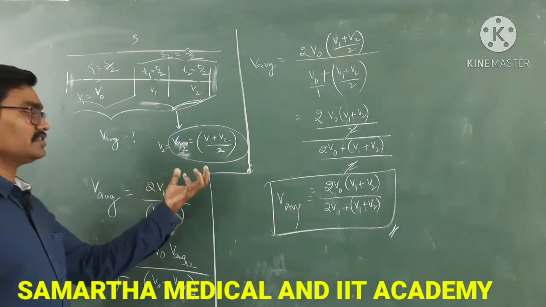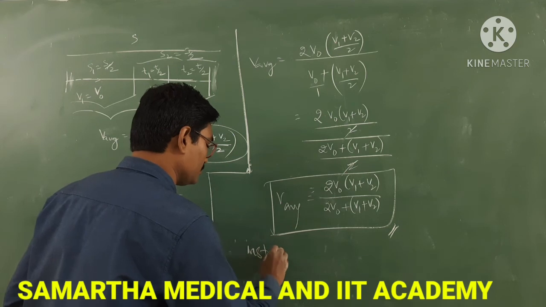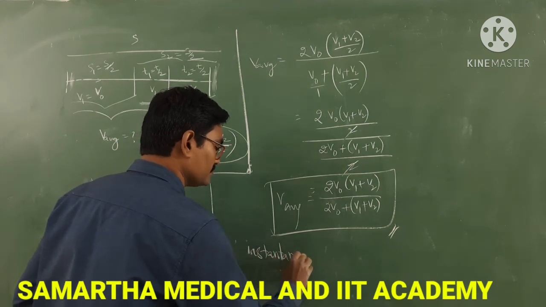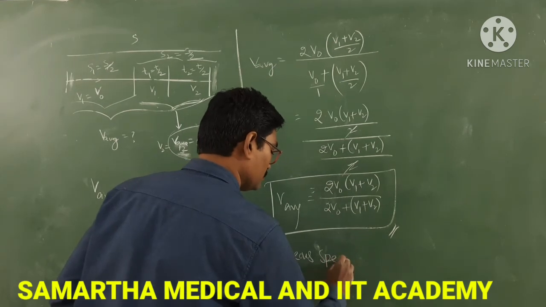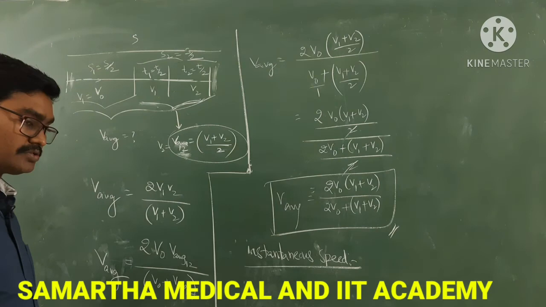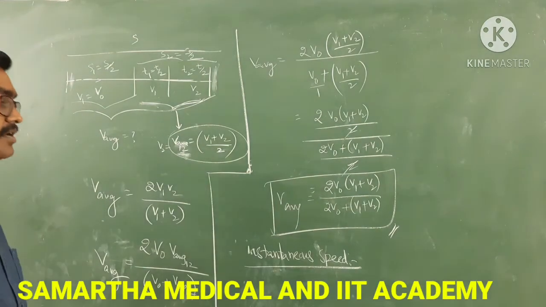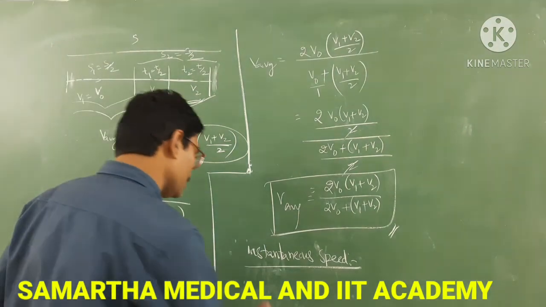Now let us finish with the last definition, that is instantaneous velocity, instantaneous speed. What is instantaneous speed? The speed of an object at any particular instant of time is called what? Instantaneous speed.